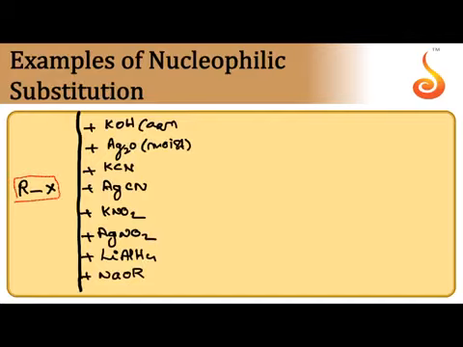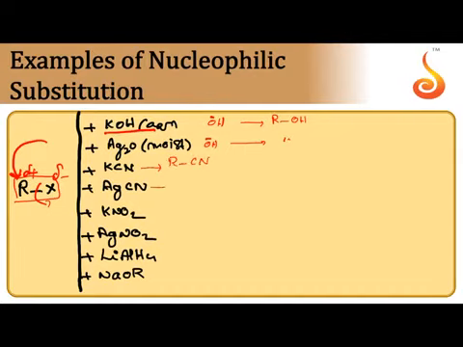Coming to the examples for alkyl halides. Here, attacking nucleophile attacks at alkyl group and X minus is removed. So when aqueous KOH or NaOH is added, OH minus is attacking nucleophile and the product is alcohol. In moist silver oxide also, silver hydroxide is formed. Again, OH minus is the attacking nucleophile. With KCN, RCN is the major product, whereas with AgCN, RNC is the major product.